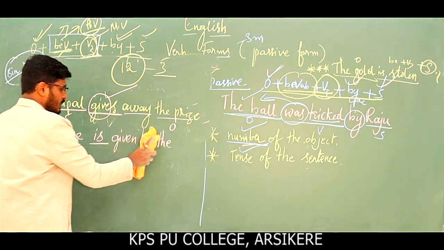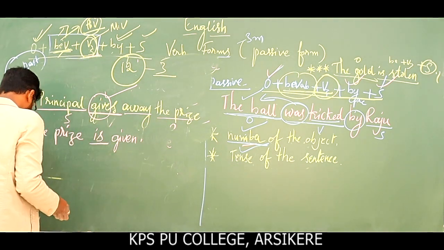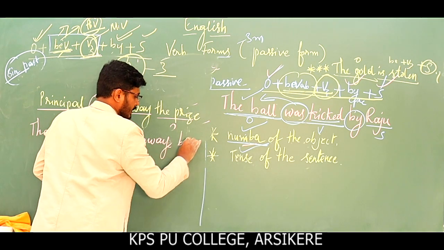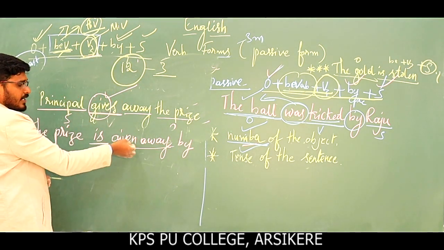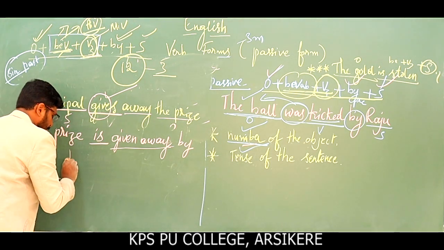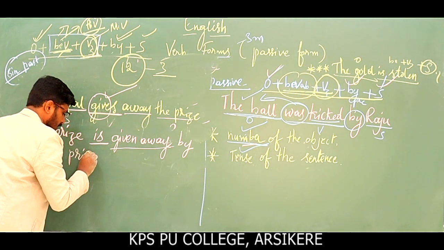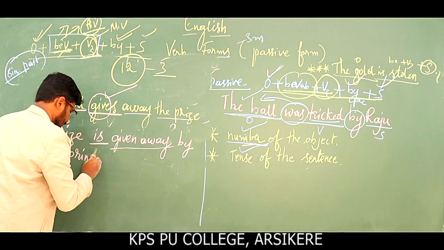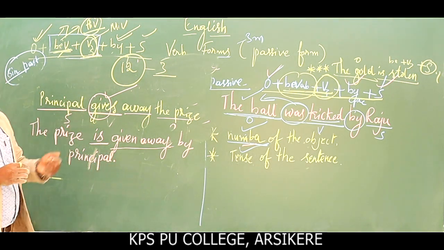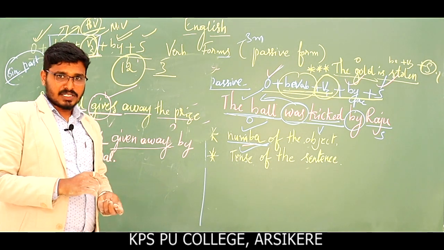Away, one more word is here, given away by. Away should be used immediately after the verb here because it is an adverb, and I am using by principal. This is the example for simple present tense.